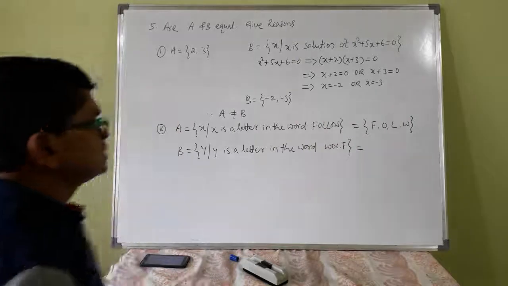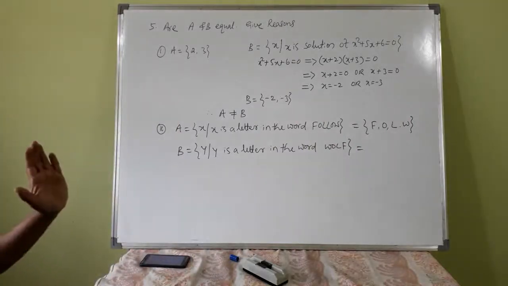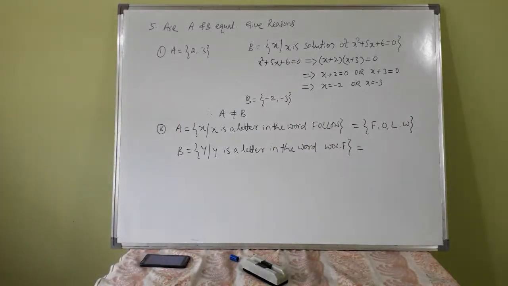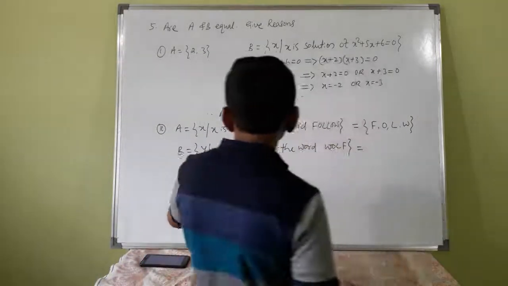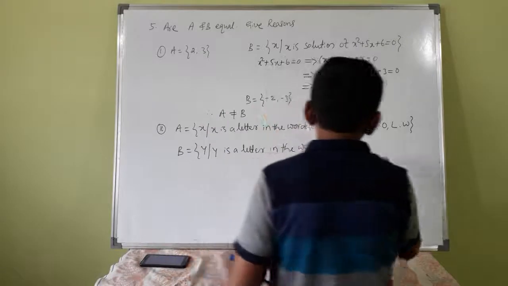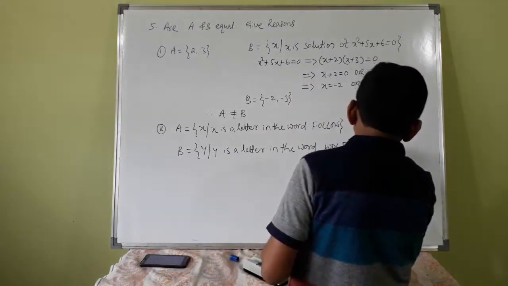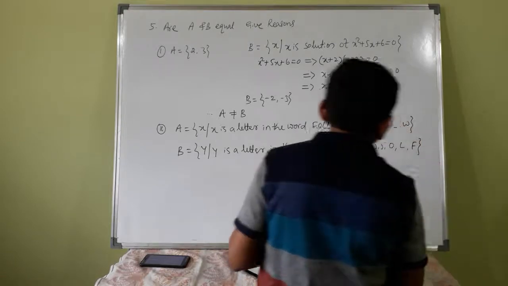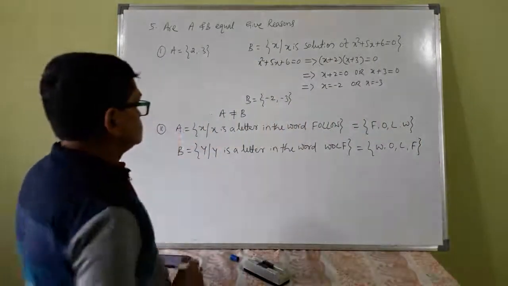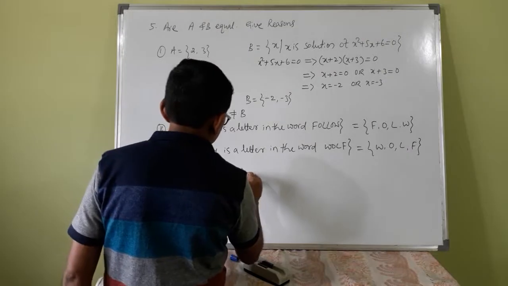They are not distinct. Only the distinct letters are F, O, L, W. B is the letters in the word wolf, meaning W, O, L, F. So A and B are the same.